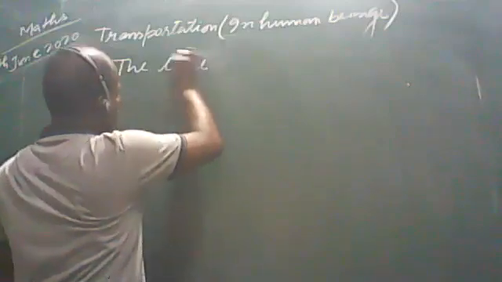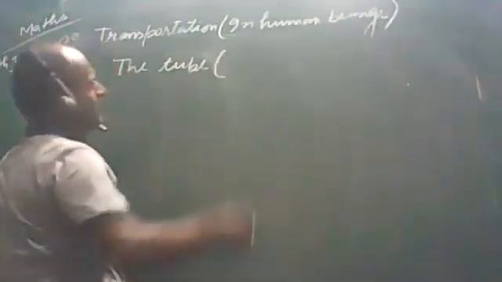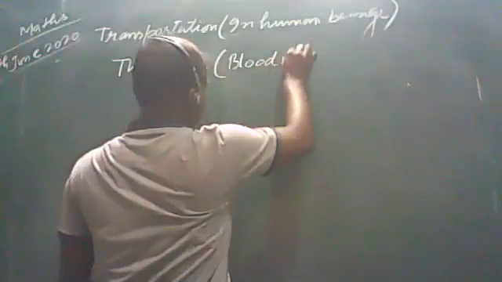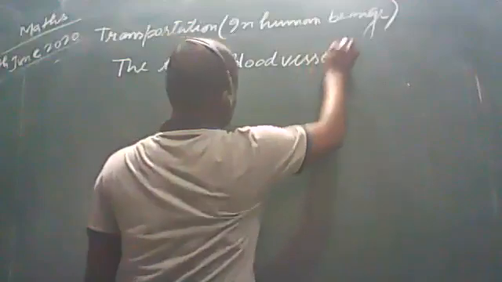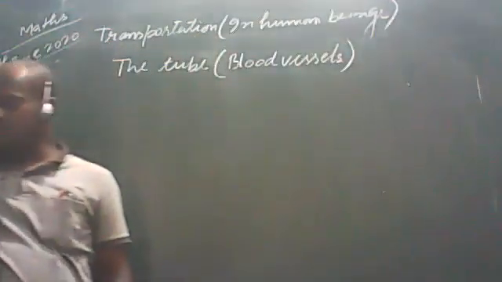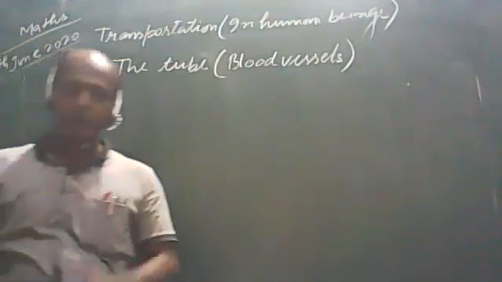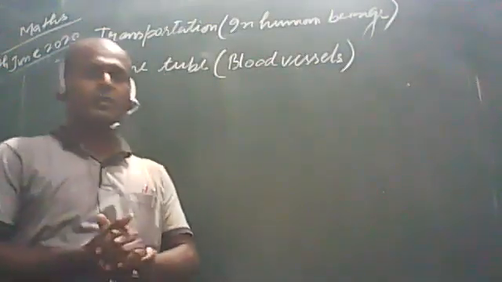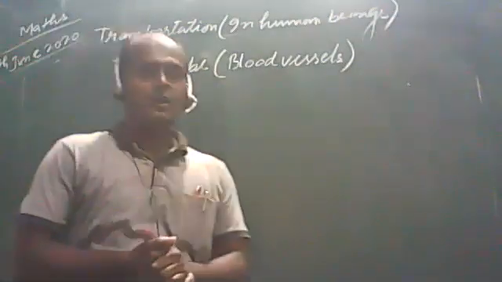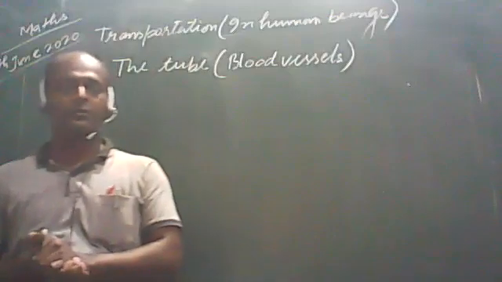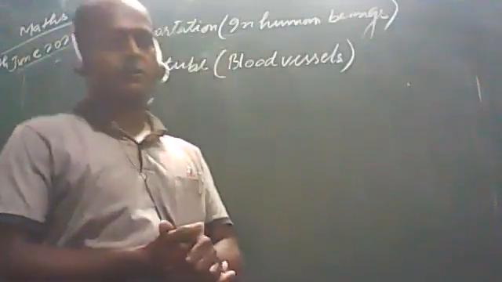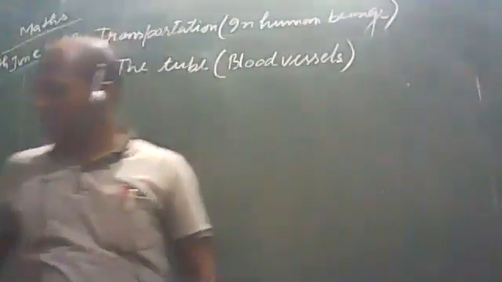The tubes, or we can say blood vessels. Students, as we know, in our body there are very thin tube-like structures, blood vessels, whose work is to carry oxygenated and deoxygenated blood to the different parts of the body and from different parts of the body to the heart also.